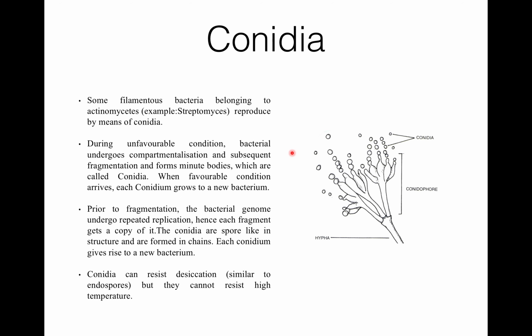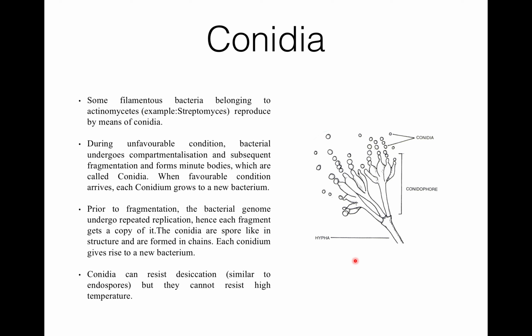So first is asexual reproduction in bacteria by conidia formation. There are some filamentous bacteria. These bacteria belong to actinomycetes. An example of such type of bacteria is Streptomyces. In such bacteria, reproduction occurs by means of conidia.